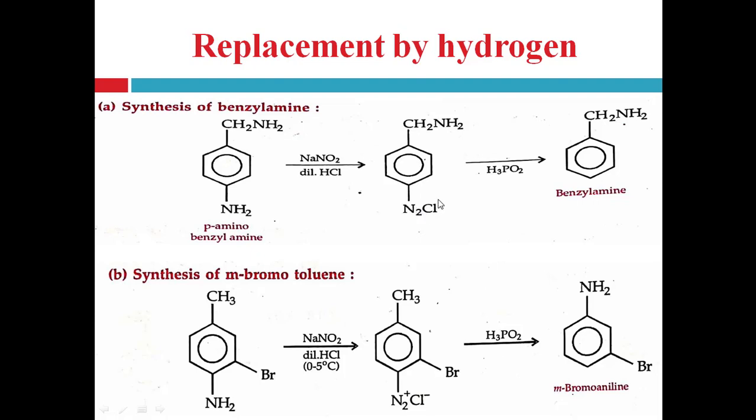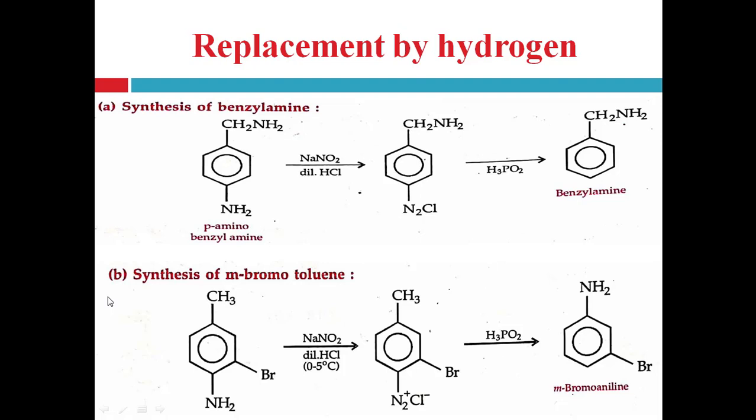So this diazonium chloride compound is converted into benzylamine with the help of H3PO2, that is hypophosphorous acid, right? Hypophosphorous acid. Now what happened here? This whole diazonium chloride group is replaced with simply a hydrogen atom, right? So here only benzylamine compound remains. N2Cl is replaced with hydrogen atom. Nitrogen gas is evolved and produces hydrochloric acid, right?